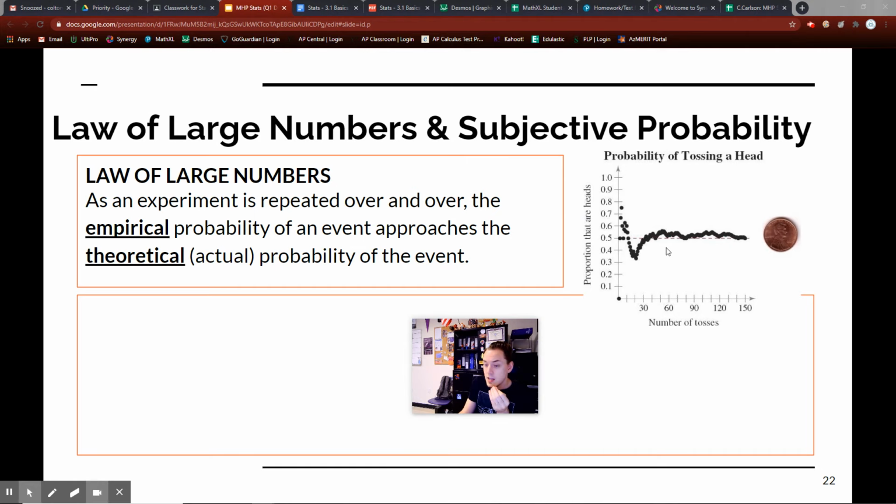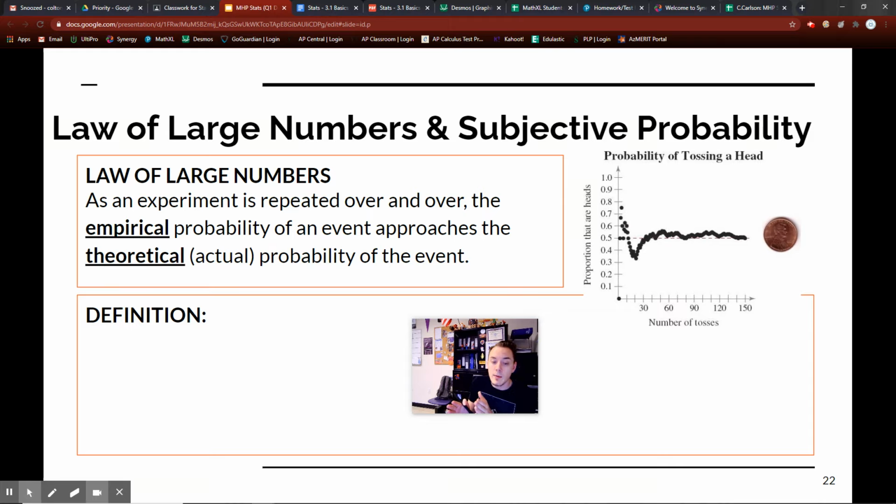Like, look at this. So, of course, the probability of tossing a head or a tails of a coin is 1/2, right? That's a theoretical probability, right? But watch this. So I can toss, this is the proportion of our heads, okay? And this is the number of tosses. So as I first start tossing it, it's kind of all sporadic, right? But as I start doing it more and more times, over and over again, the proportion starts to just be 1/2 over and over again. Okay, so that is what it says.